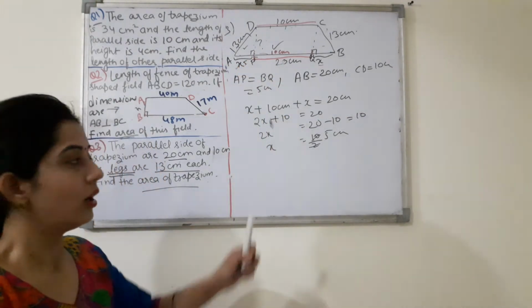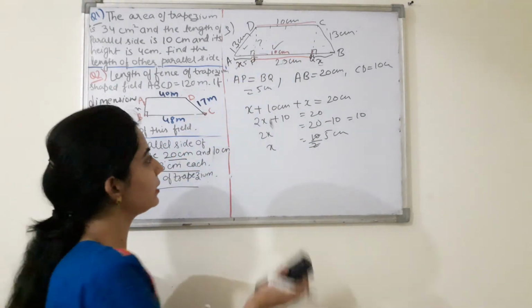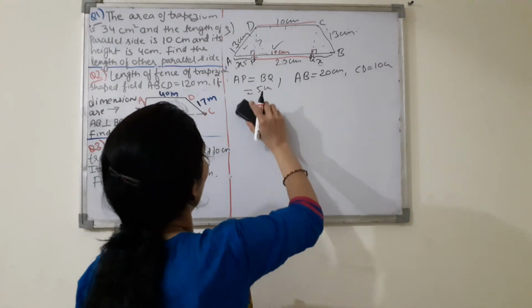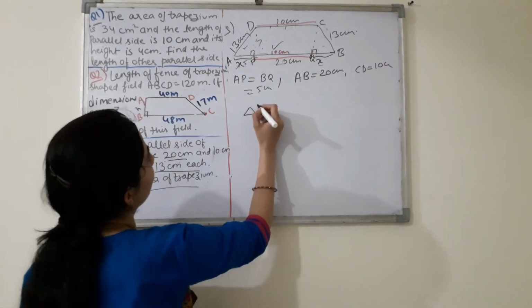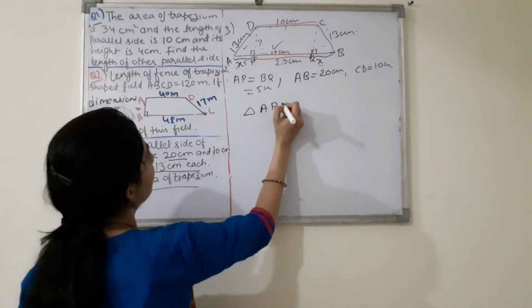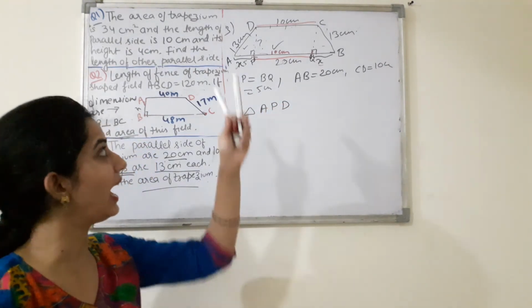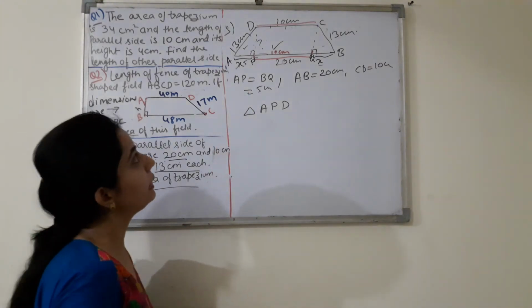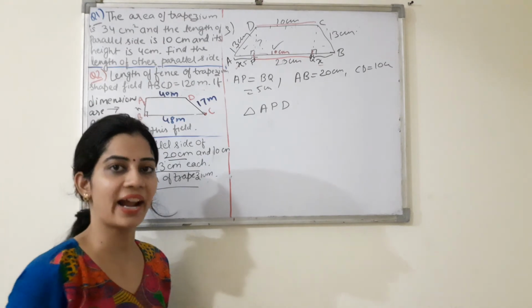Now you have calculated this AP, that is your 5 centimeter. Now see, now take this triangle, that is your triangle APD. This is a right angle triangle. You need to find the height. So here in triangle APD we will apply the Pythagoras theorem because this is a right angle triangle.